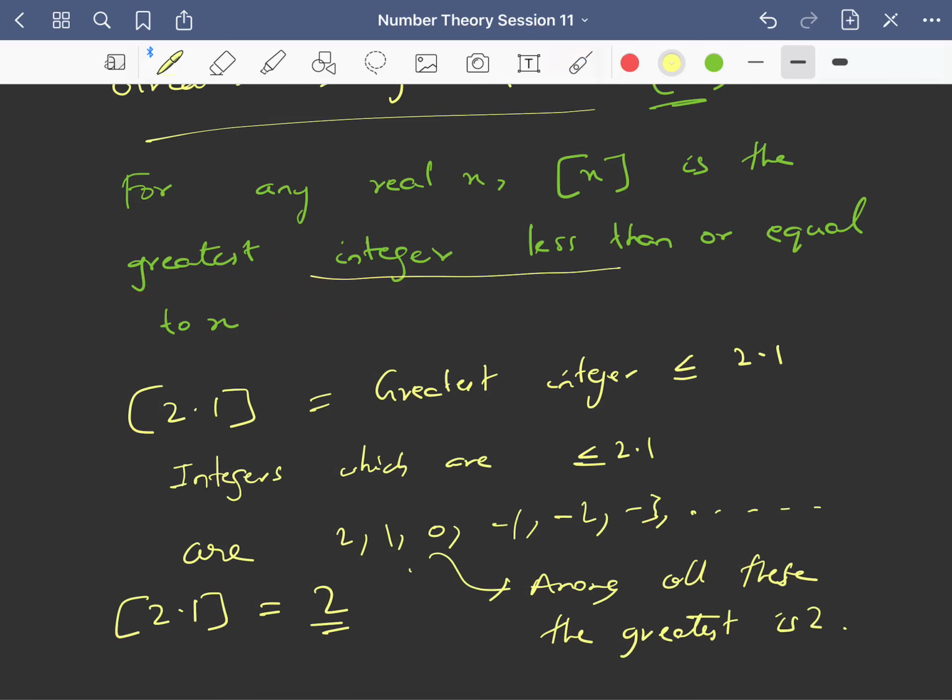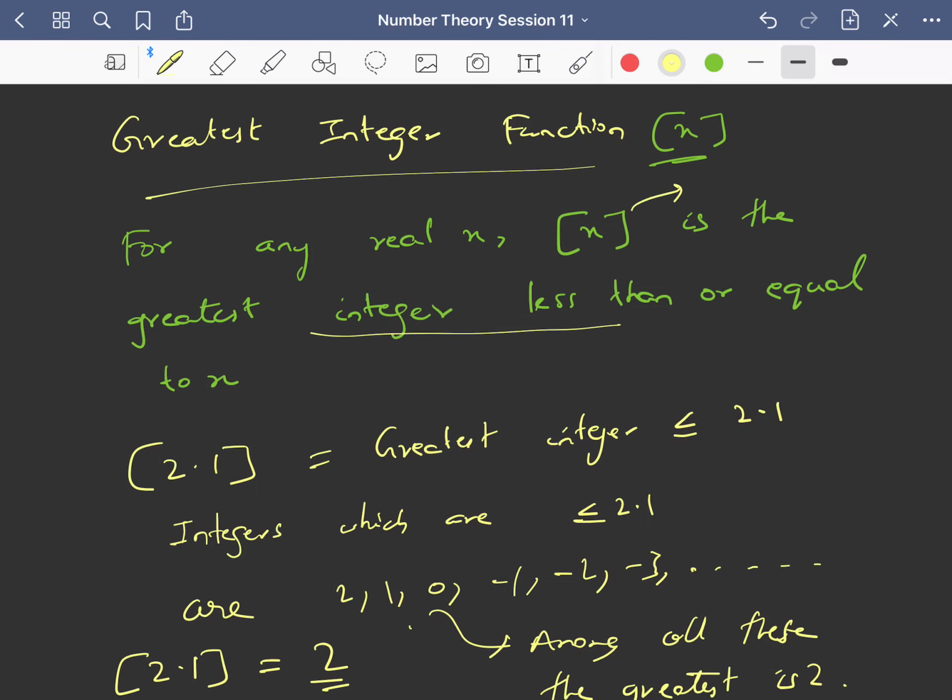Fine. So this is also called the step function, the greatest integer function or step function. So this is also called step x.